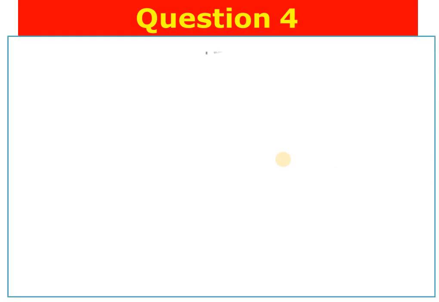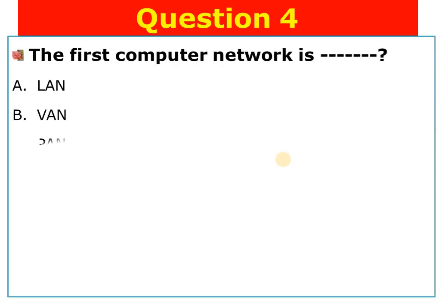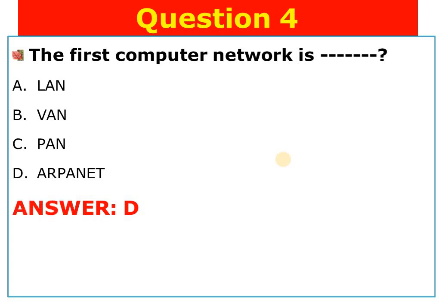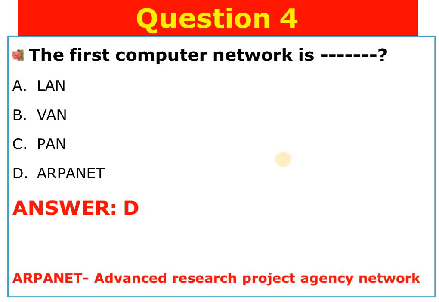Question number 4. The first computer network is A. LAN, B. WAN, C. PAN, D. ARPANET. The answer is D. ARPANET, if it is expanded, will be Advanced Research Project Agency Network.